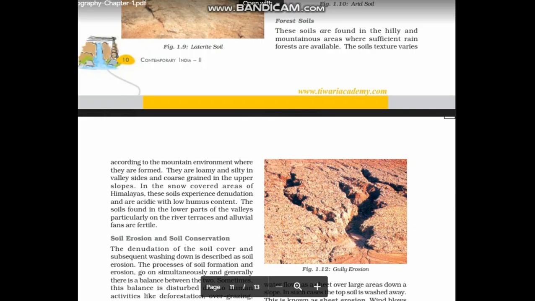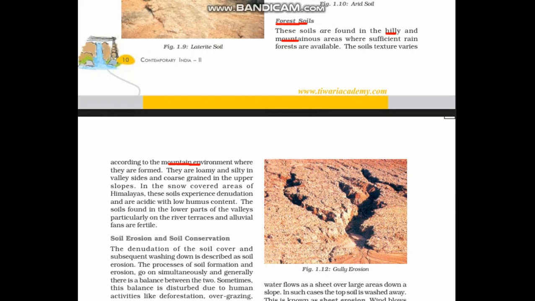Now the last type of soil is known as forest soil, and it is also called mountain soil, because it is found in hilly and mountainous areas where sufficient rainforests are available, and the soil texture varies according to the mountain environment. Suppose mountains are too high, like the Himalayan region, so too cool a region, there we can find coniferous trees. If it is low lying areas with good temperature, good rainfall, we can find evergreen plants there.